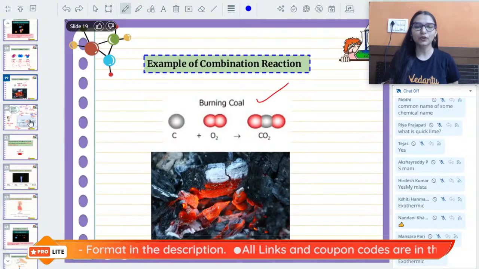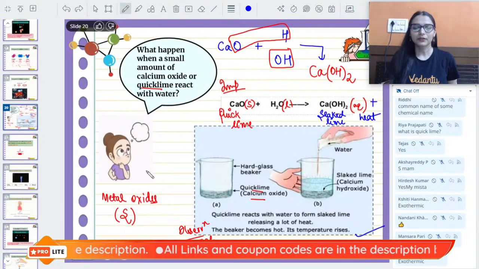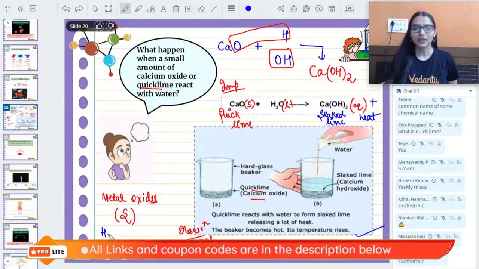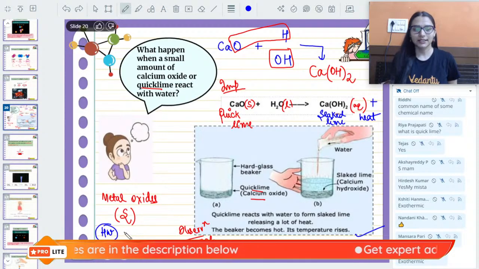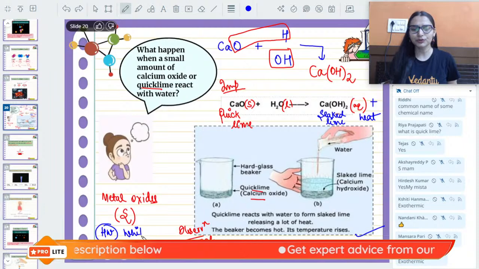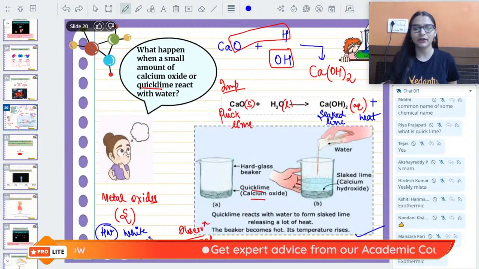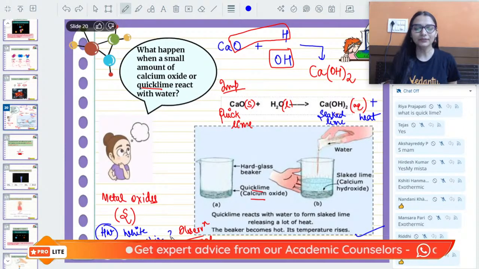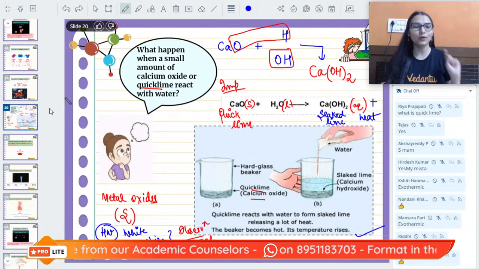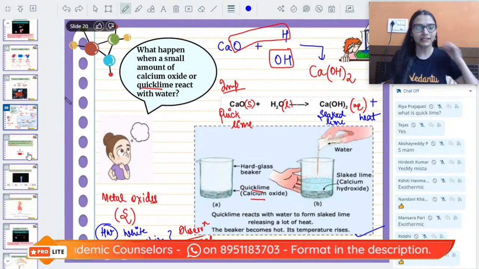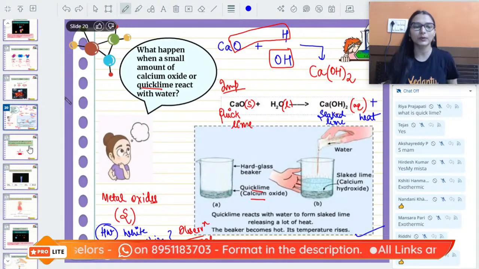Now I am giving you a homework question, note it down. The homework question is, what is the use of slaked lime? Slaked lime is used for whitewashing. Yes or no? How can we use it for whitewashing purposes? Do let me know in the comment section. We will see what the last session students have given.